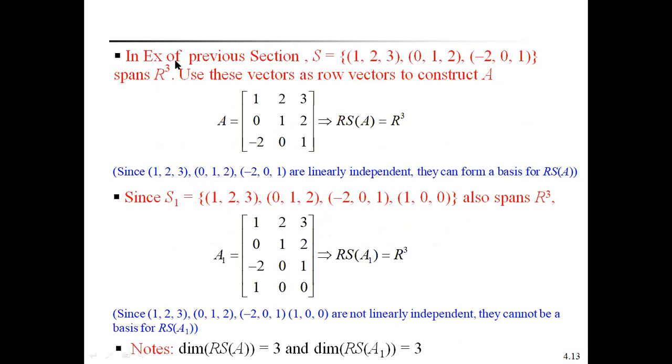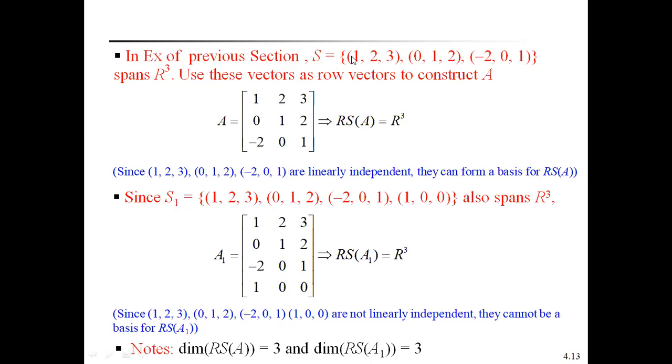Now going to discuss the examples. Therefore, if S is equal to {(1, 2, 3), (0, 1, 2), (-2, 0, 1)}, span of R cube, use these vectors as row vectors to construct A. The first vector 1, 2, 3 is the first row of the matrix A. The second vector of S, 0, 1, 2, is the second row of A. The third vector, minus 2, 0, 1, is the third row of A.